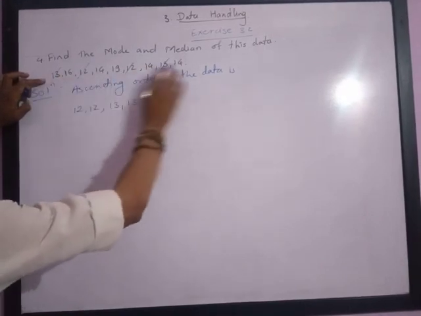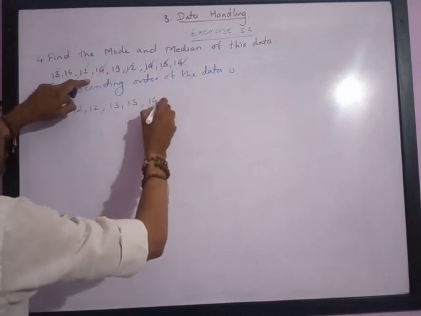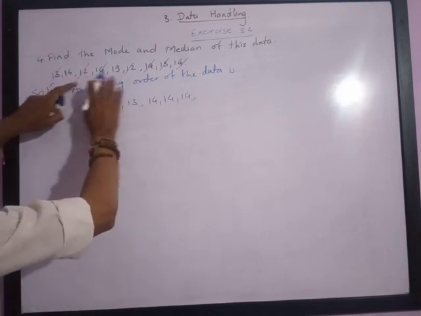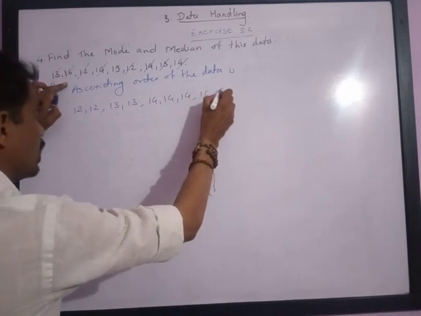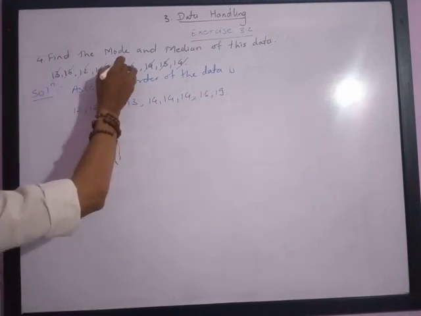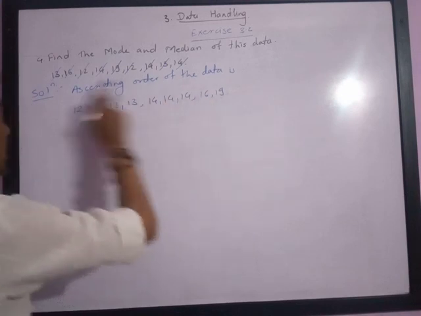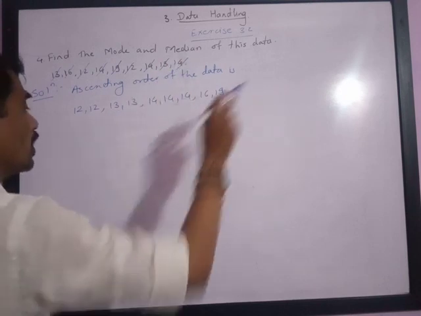Then comes 14, which is repeated 3 times. Then next comes 16, and lastly 19. Let us check whether we have written all the data or not. 1, 2, 3, 4, 5, 6, 7, 8, 9. Here also 1, 2, 3, 4, 5, 6, 7, 8, 9. So we have written all the data.